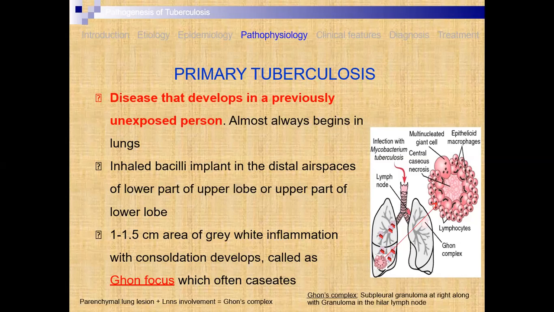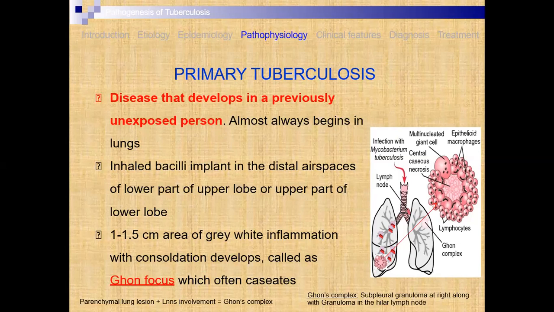Here in the diagram you have to see how they enter into your body and how the development occurs. We often see an area of about 1 to 1.5 centimeters of gray-white inflammation with consolidation develop, called a Ghon focus, which often caseates.